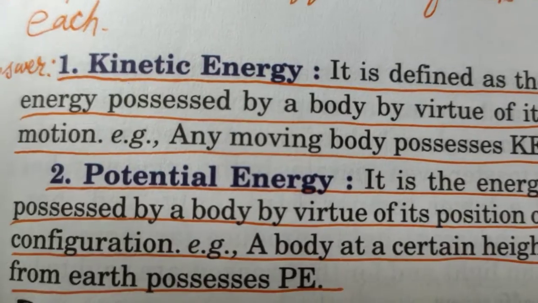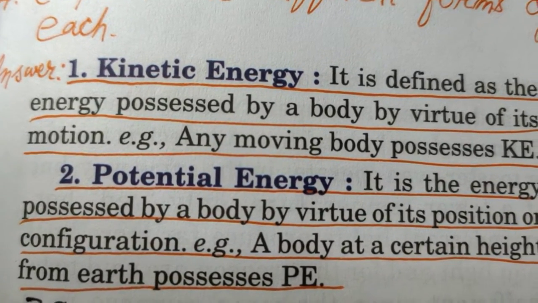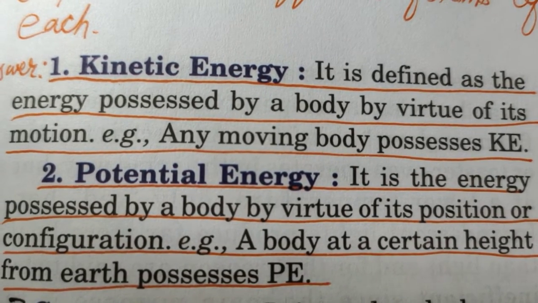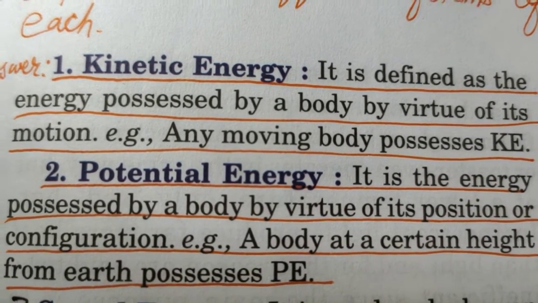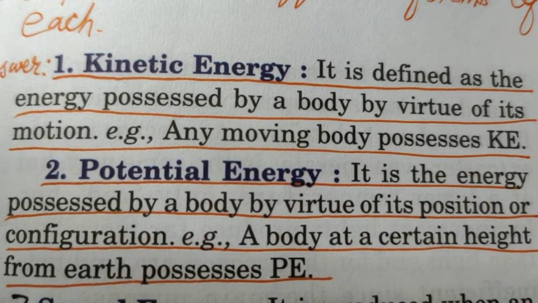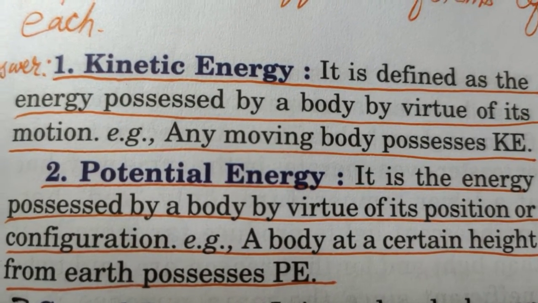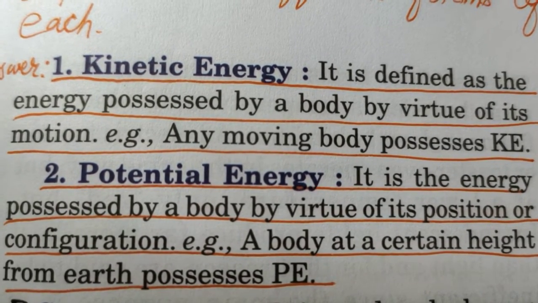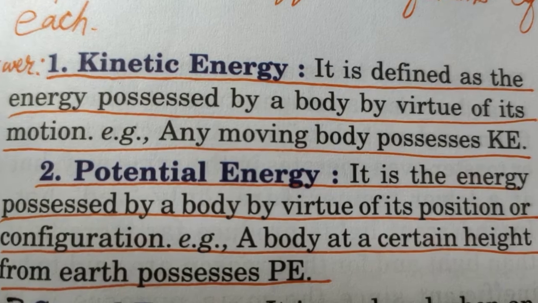So in that stretched position, you know what is the meaning of stretched? I hope you understand. When you pull something, it gets stretched. So when you're pulling, the string of the bow gets stretched, and in that position the bow has potential energy. And that potential energy is transferred to the arrow also, because that arrow is in the bow.